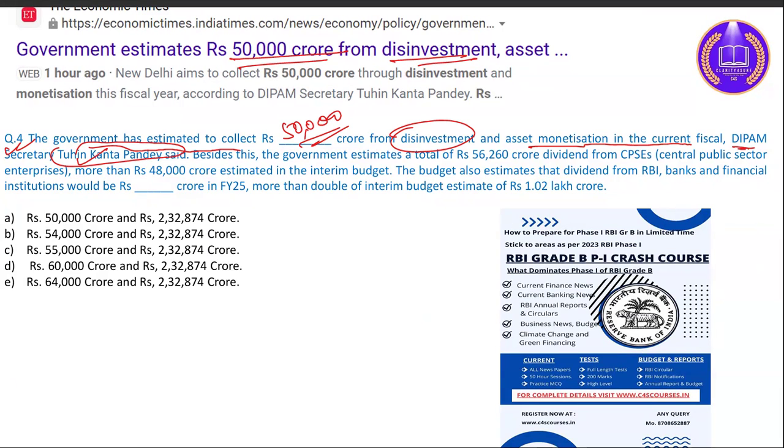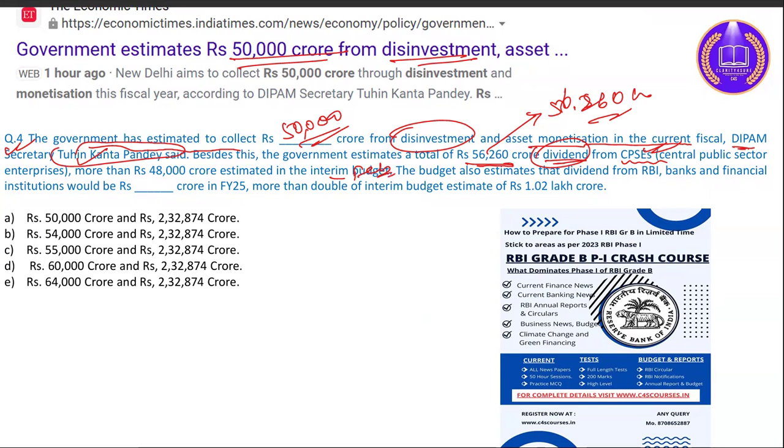Besides this, the government estimates a total of 56,260 crore dividends from central public sector enterprises, more than the 48,000 crore estimated in the interim budget in February 2024.